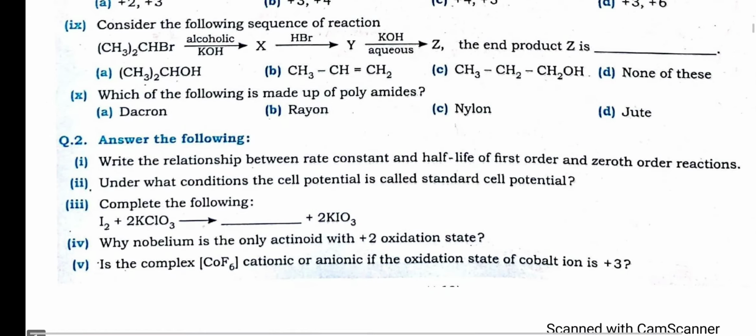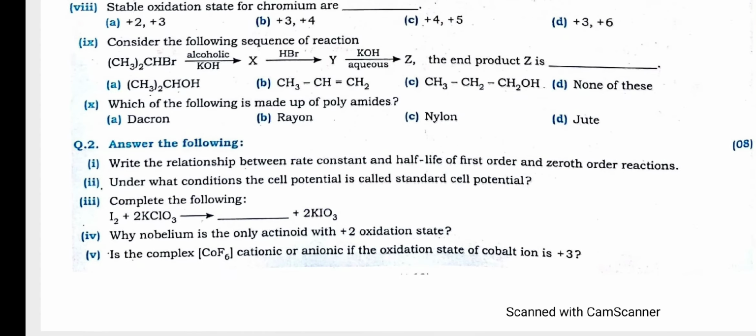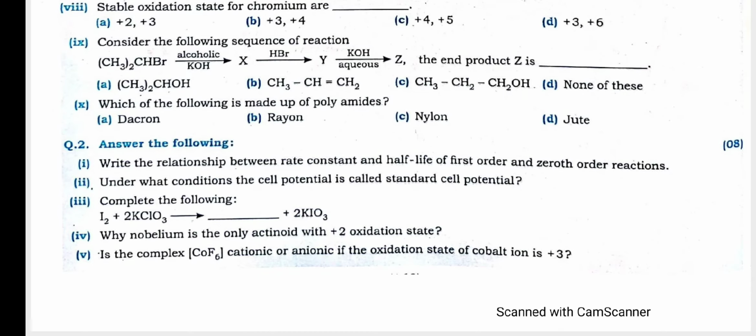Answer the following questions. Write the relationship between the rate and half life of the first order reaction and zeroth order reaction. We have studied this in chemical kinetics, so from that you can write the answer. We will see the answer page also.